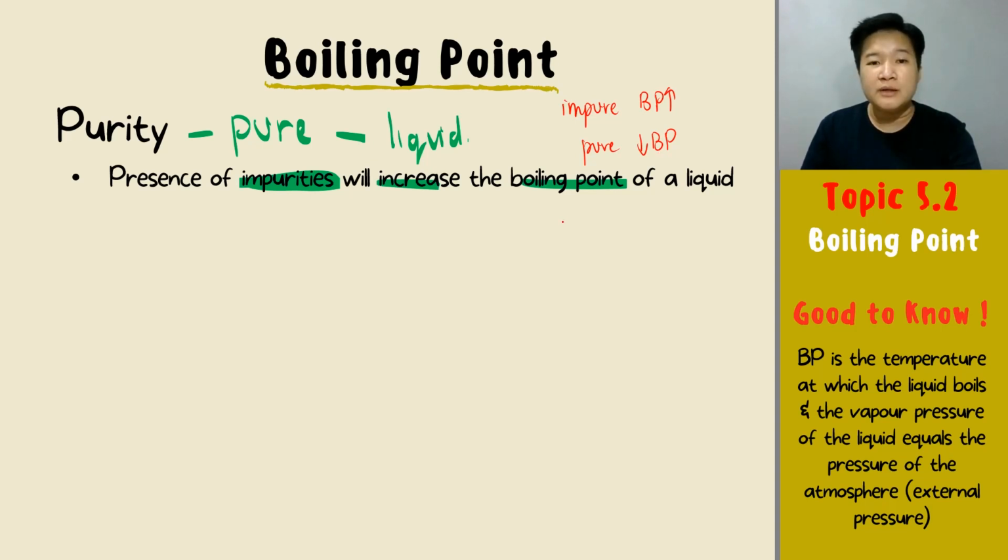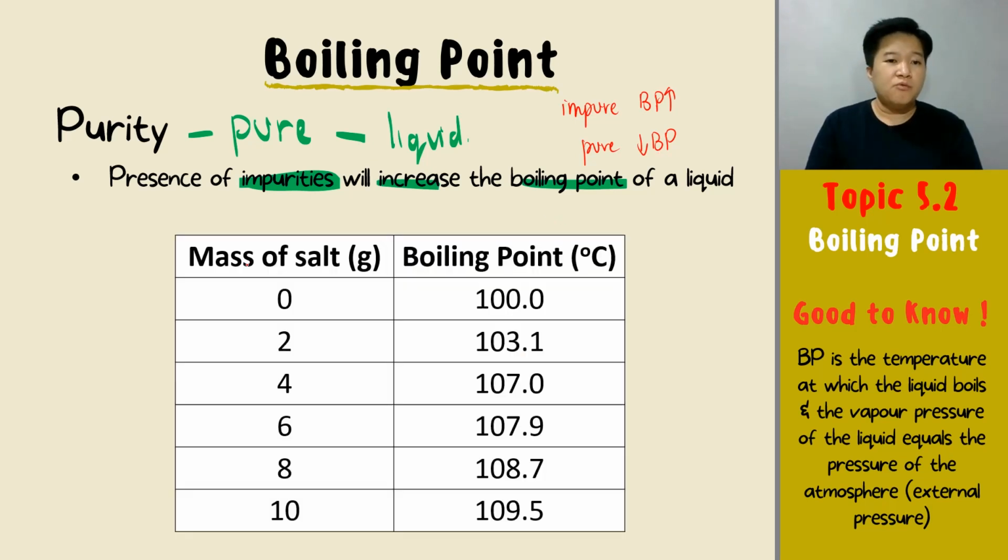And it's proven by looking at this table. When the amount of salt added into your pure water is 0 grams, it means it's my pure water, and the boiling point is 100 degrees Celsius, as everybody knows. But when you put in 2 grams of your impurities, your salt, you realize that the boiling point increases, from 100 up to 103.1 degrees Celsius.